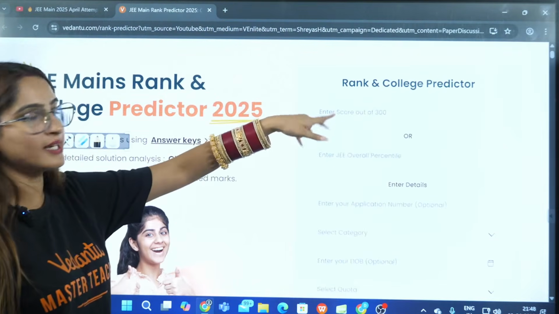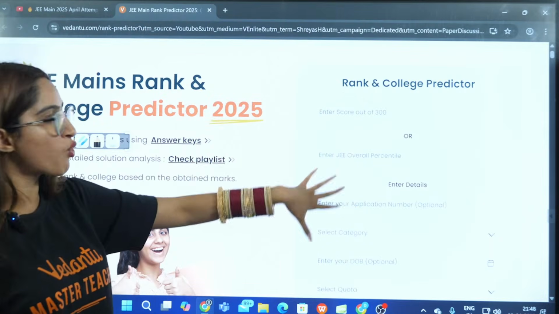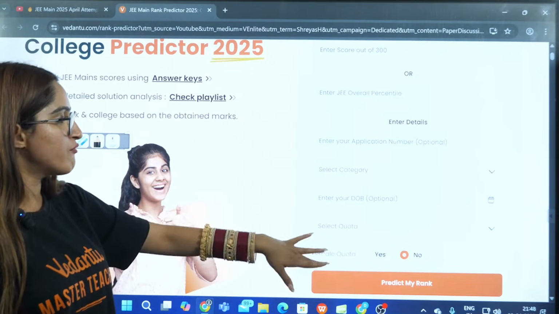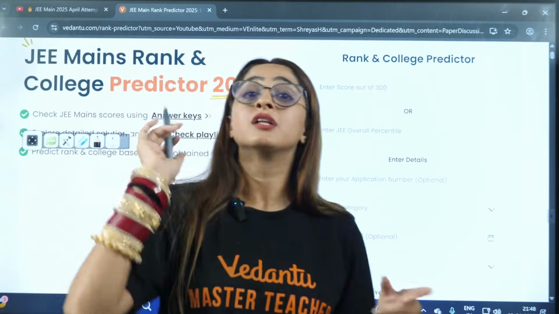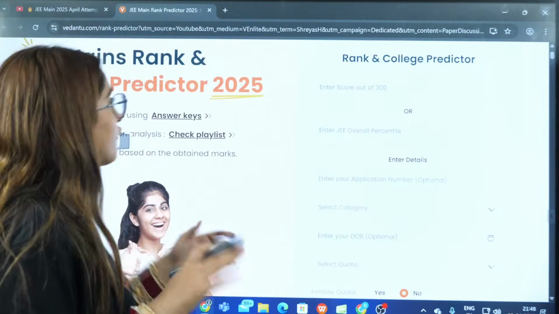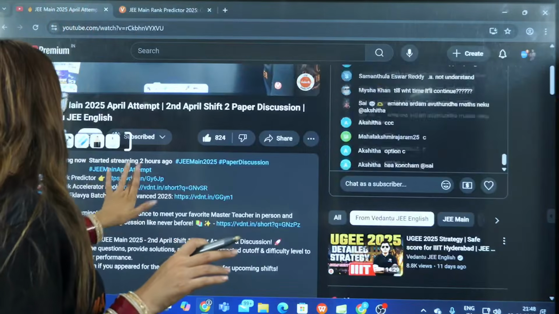So I would say directly after analysis, you can enter your score here, category, everything, and then you can get the college that you can get, and the approximate rank that you will have.